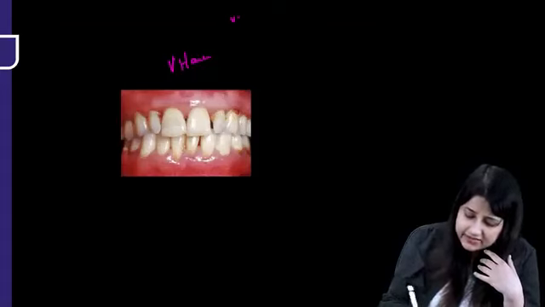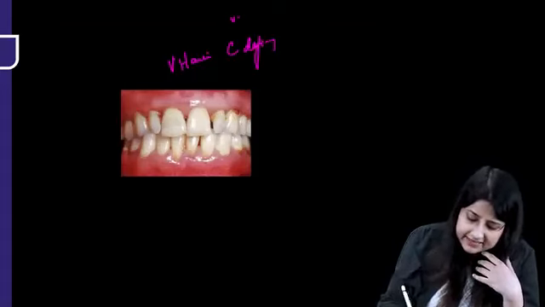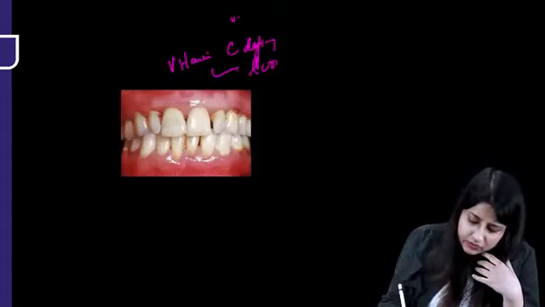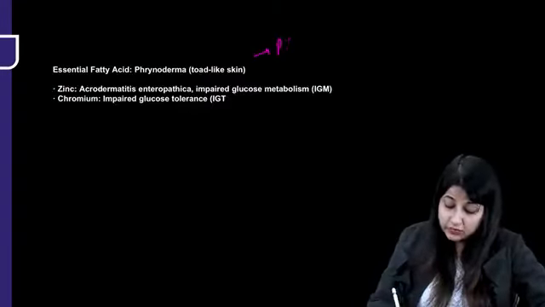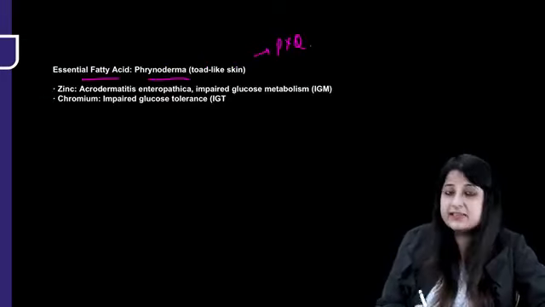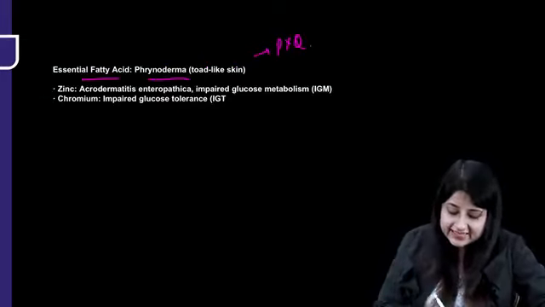Okay, now what is this? Now look at the teeth as well as the gums. This is vitamin C deficiency. All right, already discussed, and this presents with what is known as scurvy. Okay, now another question which is a PYQ. Essential fatty acid deficiency leads to phrynoderma or toad-like skin.